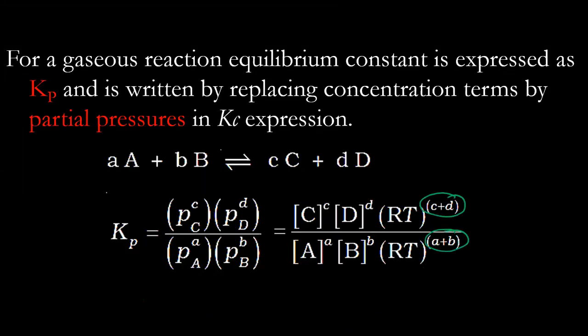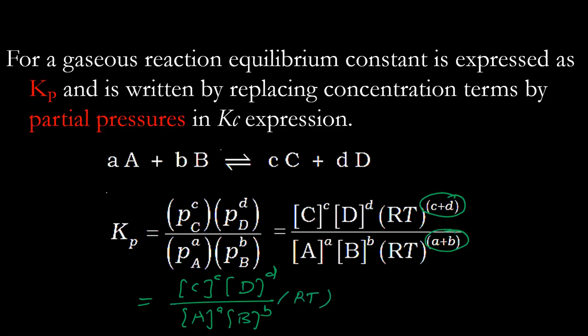This one I will write like C to the power C, D to the power D upon A to the power A, B to the power B, and then I can write RT to the power C plus D minus A plus B. Now C plus D minus A plus B is a familiar term which we have used in thermodynamics chapter, which is delta Ng.